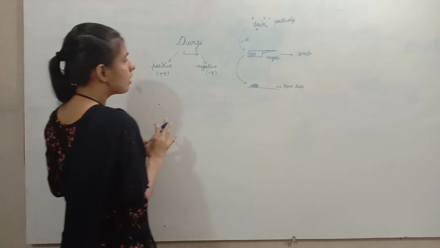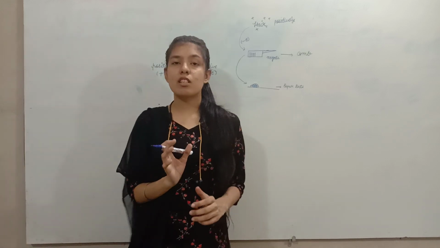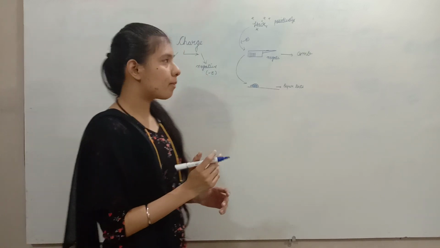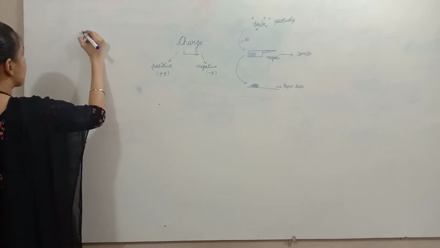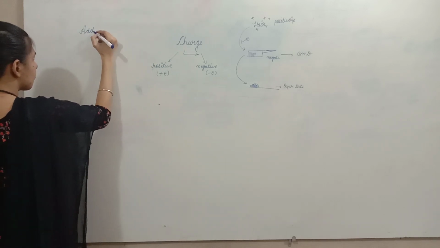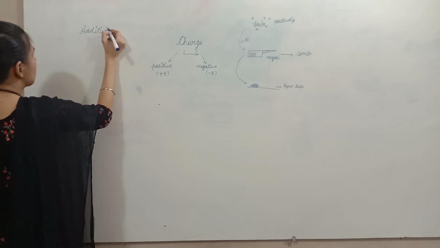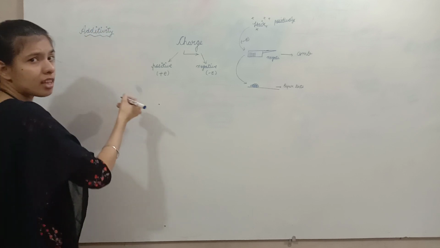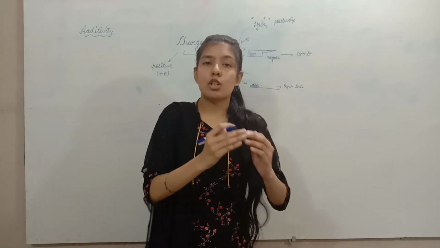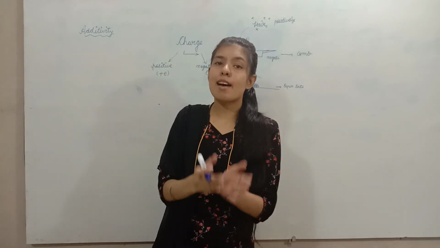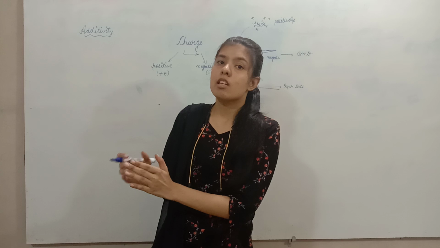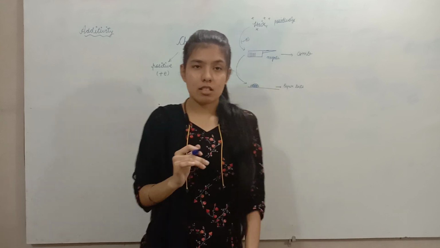So now we will discuss some properties of charge. The first property is additivity of charges. From the name itself, it is understood that the total charge in the system will be the sum of the individual charges.